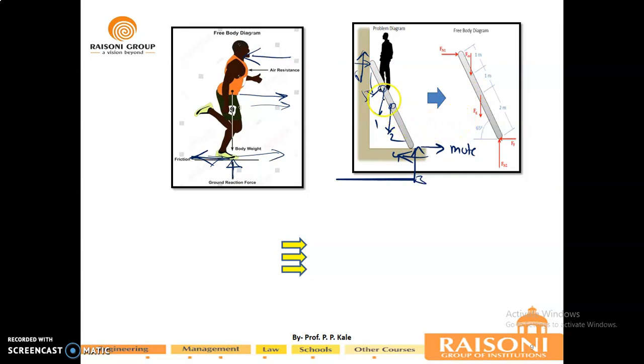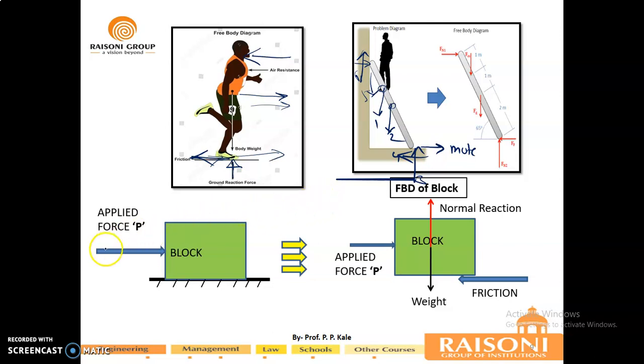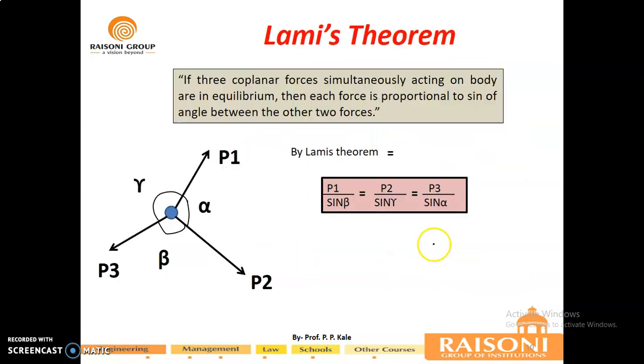Okay, so this will be called a free body diagram. Now consider again the block. If you are applying a certain force, due to rubbing action at this surface there will be development of frictional force. So for this block, if you are pushing it, there will be four forces acting on it. One, its self weight. Second, the reaction from the ground, that is the normal reaction. Then your pushing force, and the friction force which is opposing the motion of this block. So this is called a free body diagram.